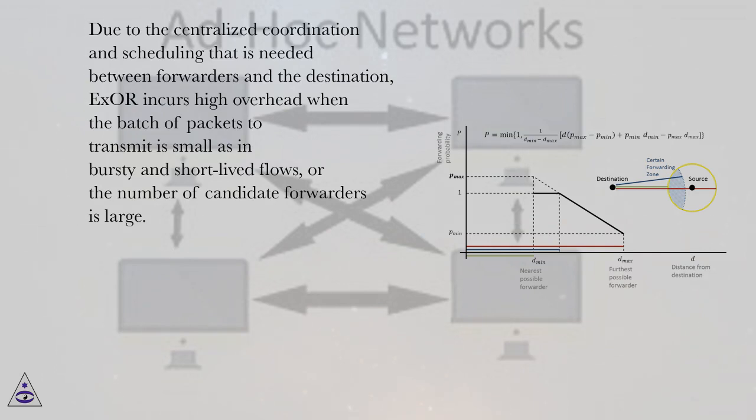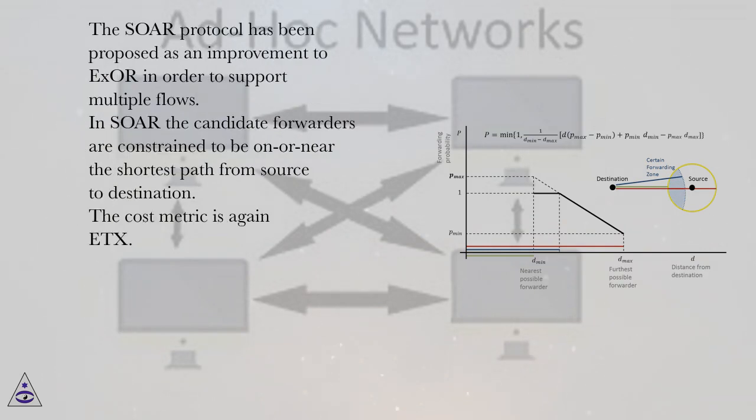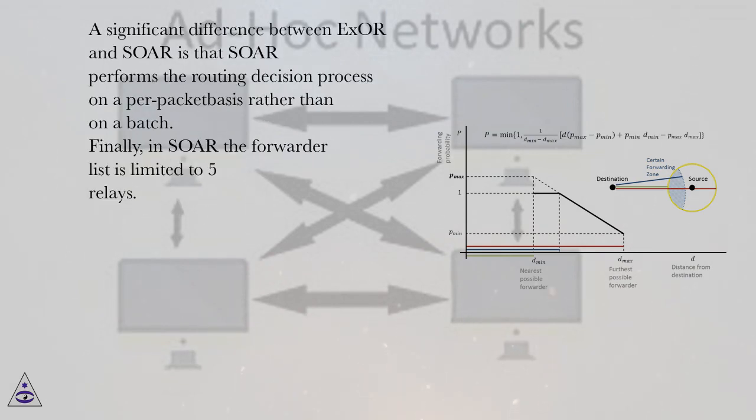candidate forwarders is large. The SOAR protocol has been proposed as an improvement to XOR in order to support multiple flows. In SOAR, the candidate forwarders are constrained to be on or near the shortest path from source to destination. The cost metric is again ETX. A significant difference between XOR and SOAR is that SOAR performs the routing decision process on a per packet basis rather than on a batch. Finally, in SOAR the forwarder list is limited to 5 relays.